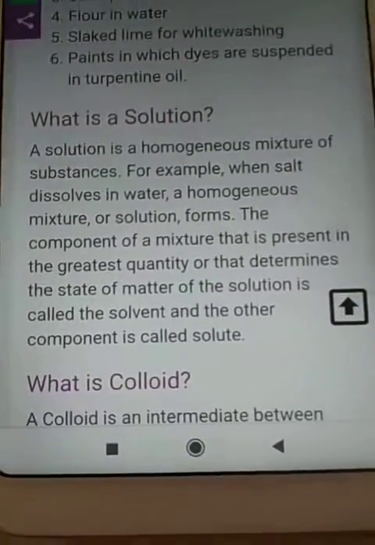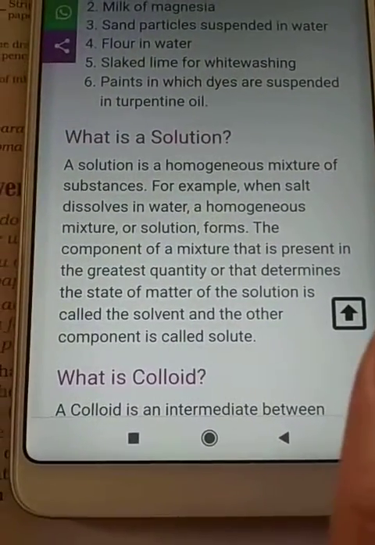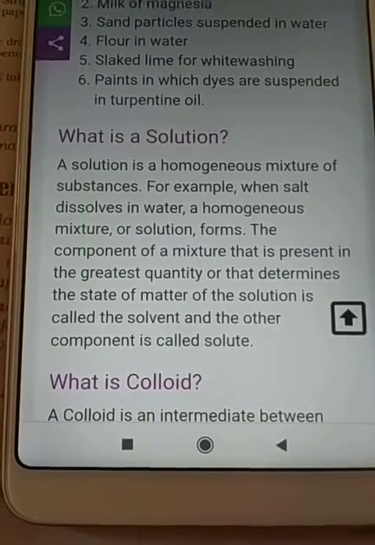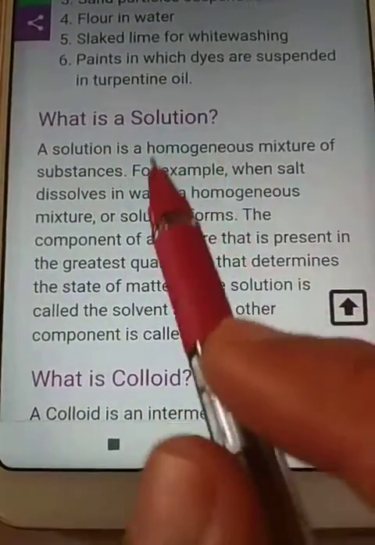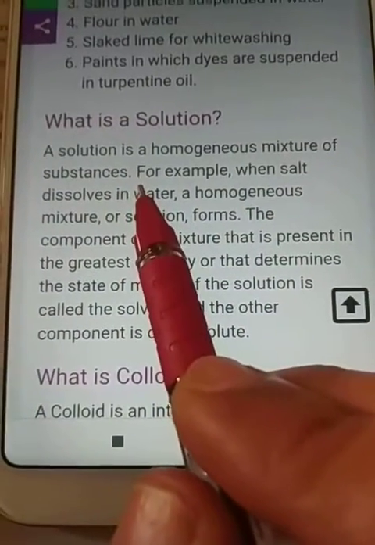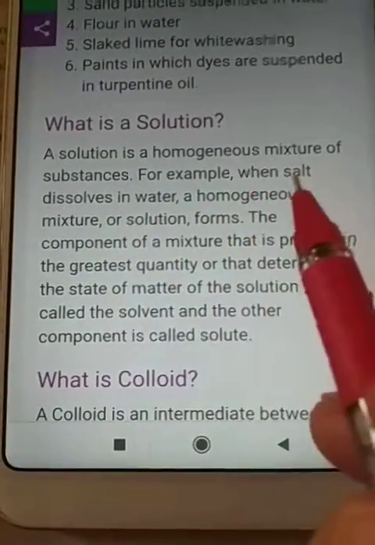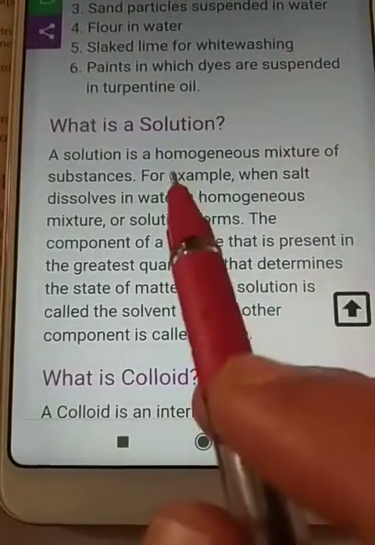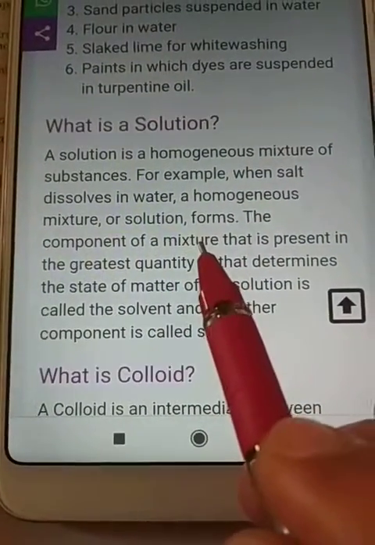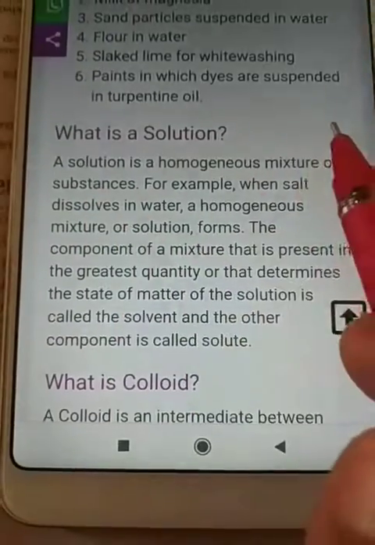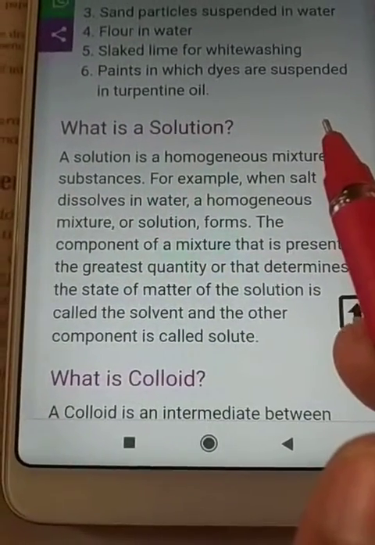Next is solution. When a solute and solvent get mixed together, it forms a solution. A solution is a homogeneous mixture of substances, for example, when salt dissolves in water, or sugar in water, a homogeneous mixture or solution forms. We cannot differentiate solute and solvent.